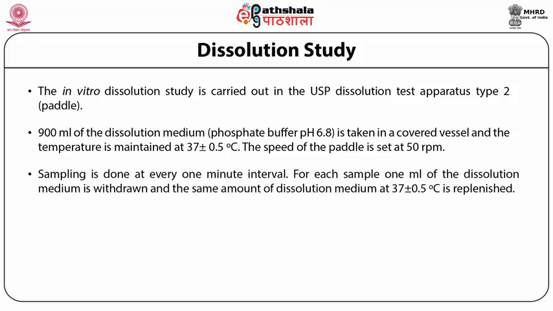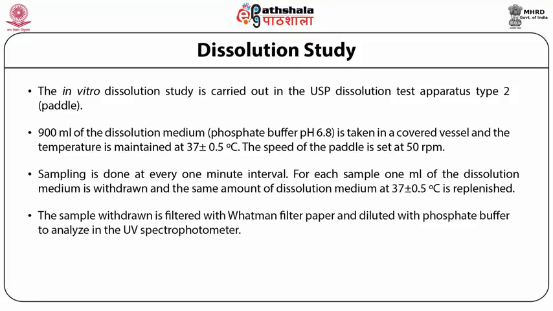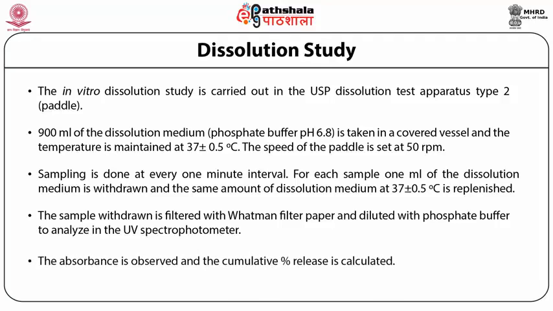For each sample of volume 1 ml, the blank dissolution medium is added to replenish the system, and the whole apparatus is maintained at 37 plus minus 0.5 degrees centigrade. The samples so withdrawn are filtered with Whatman filter paper and diluted with phosphate buffer to analyze the drug content using UV spectrophotometer. The absorbance is observed and the cumulative percent release is then calculated.